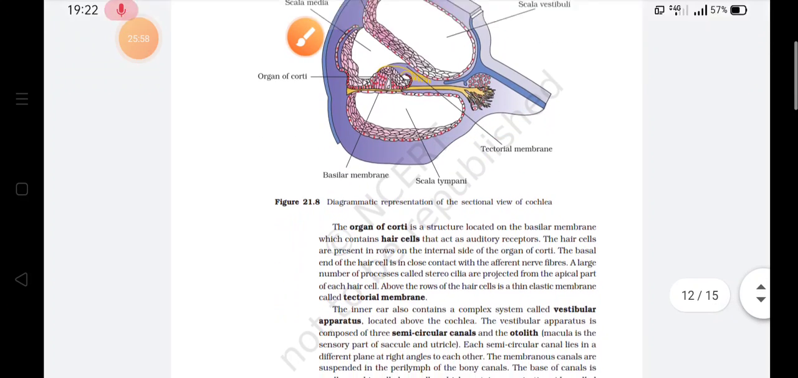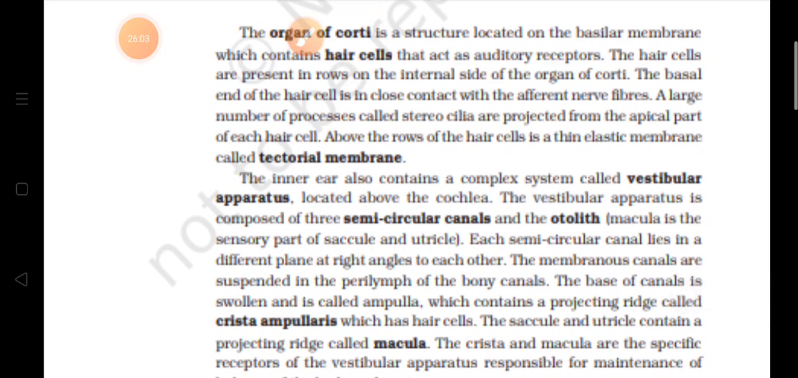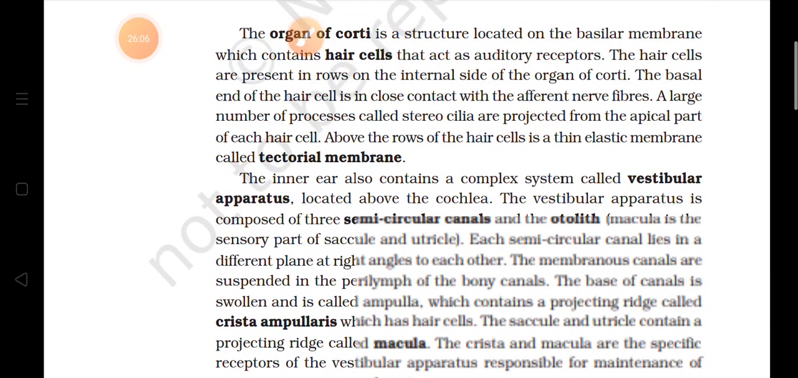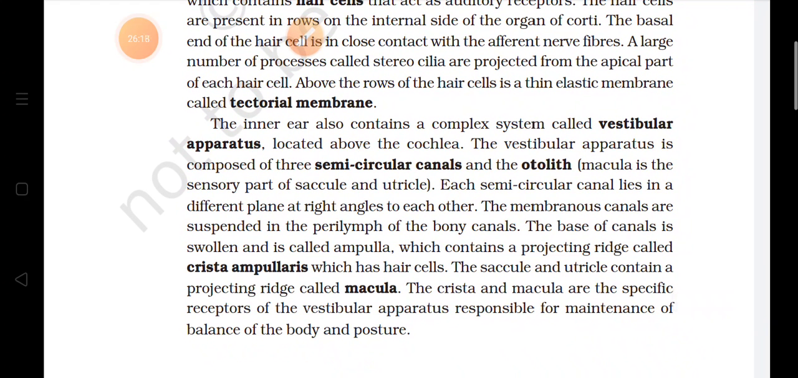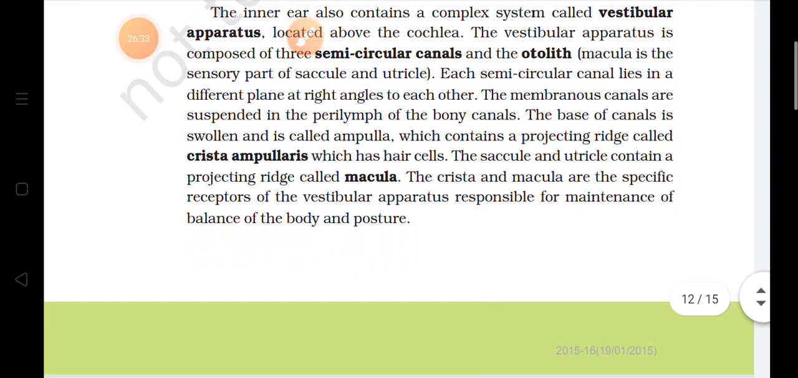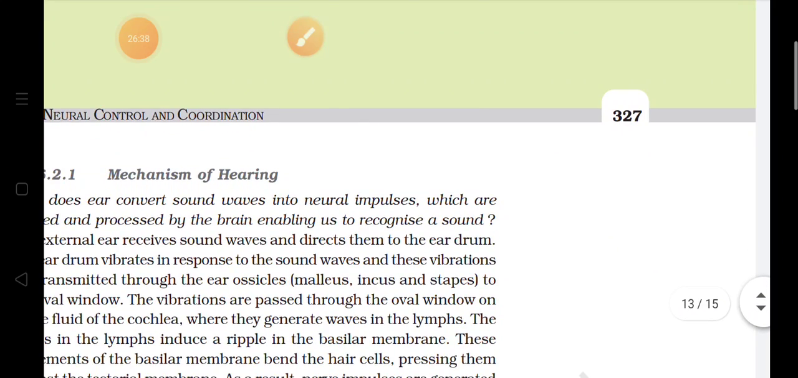Now the inner ear also contains a complex system known as the vestibular apparatus. Then there are semicircular canals and otolith organs. Each semicircular canal lies in a different plane at right angles to each other, and these membranous canals are suspended in the perilymph of the bony canals. Now there are crista ampullaris and macula. This macula is the part where saccule and utricle are projecting. They maintain the balance of the body, and the posture of the body is also maintained by it.